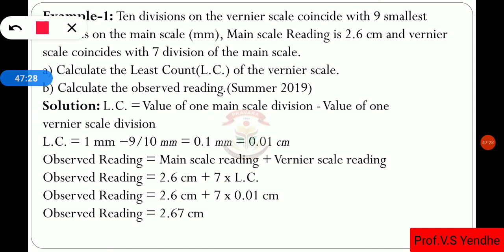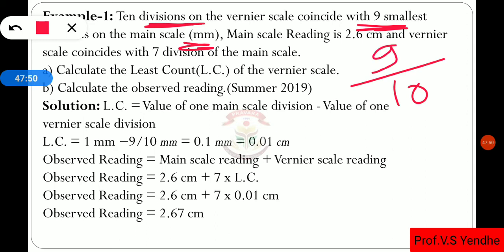There are 10 divisions on the vernier scale which coincide with 9 smallest divisions on the main scale, each 1 millimeter.